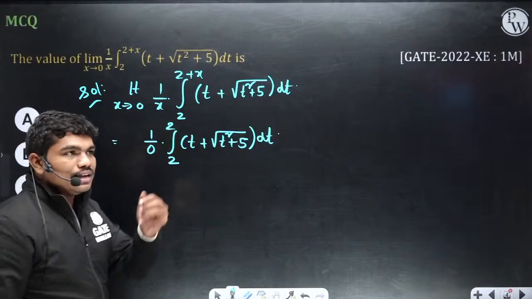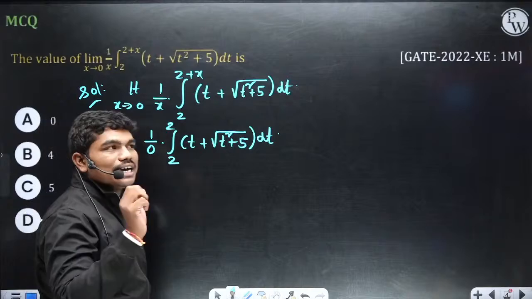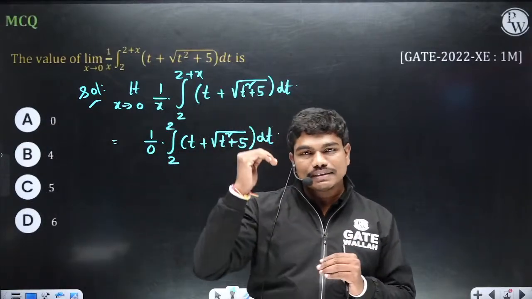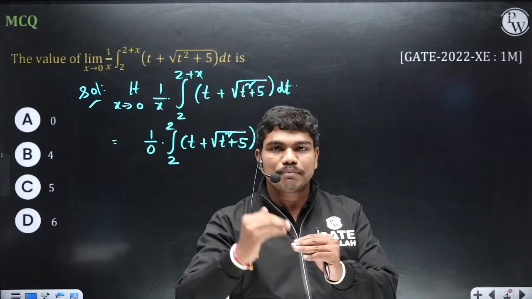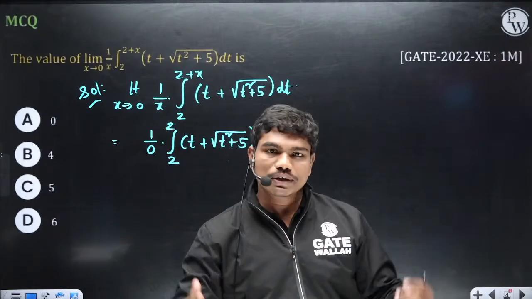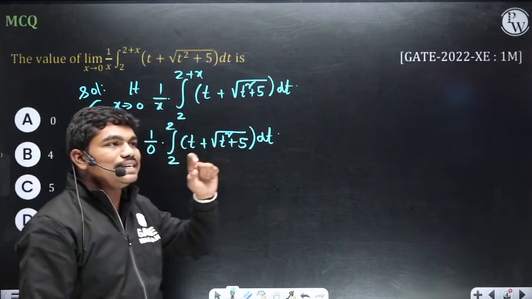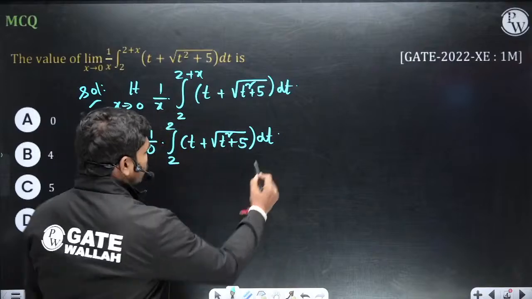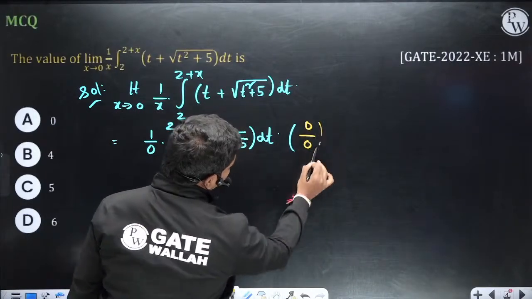Now tell me one thing: when you are calculating an integral, if the lower limit and upper limit are the same, what could be the integral value? Forget about the answers, we will go in a step-by-step sequence, because when we go through that sequence of steps, we will cover a lot of concepts. So tell me, whenever the upper and lower limits are the same in an integration, what is the value of that integral? 0. Correct? So this gives you the form 0 by 0. Clear? This gives you the form 0 by 0.